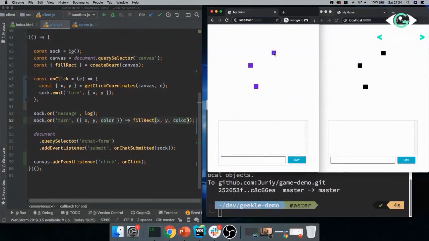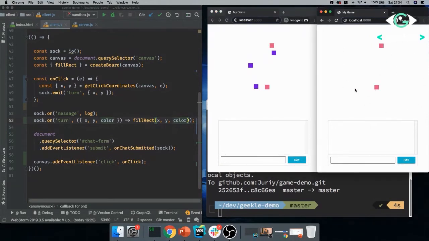So let's see how it works. See, that client is not updated yet. I didn't refresh the page, but once we refresh it, beautiful, we have different colors. So now each player has its own identification, let's put it this way, within our server.